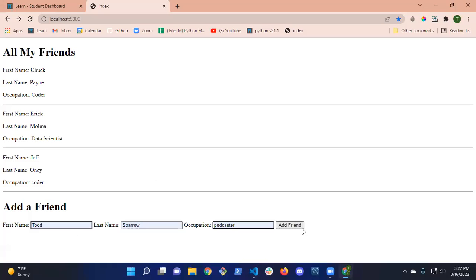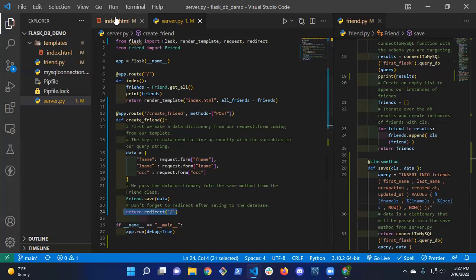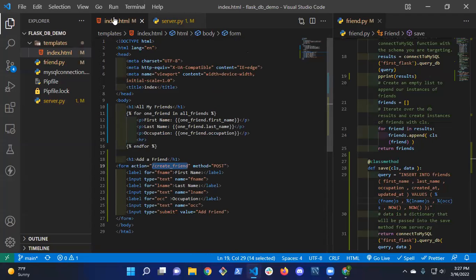Do we create a new HTML for that? Or for the new route? So the HTML, I just put them both in the index. Okay. So the HTML is this form right here, and we'll come back to that. I want to talk a little bit more about the form.